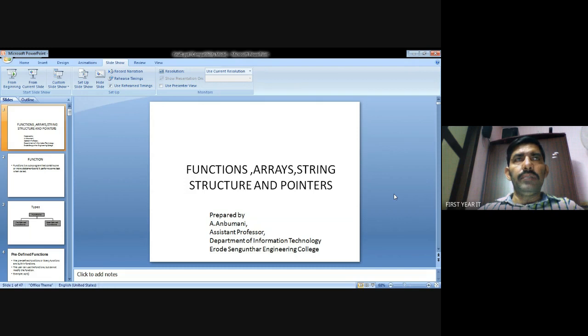Data structure means the way of organizing data, not only the stored items but also their relationships to each other. So algorithm plus data structure is called a program. Today we look at programming in C. In this concept, we mainly use functions, arrays, strings, structures, and pointers.